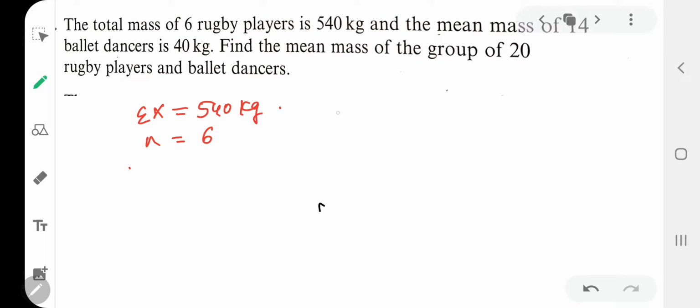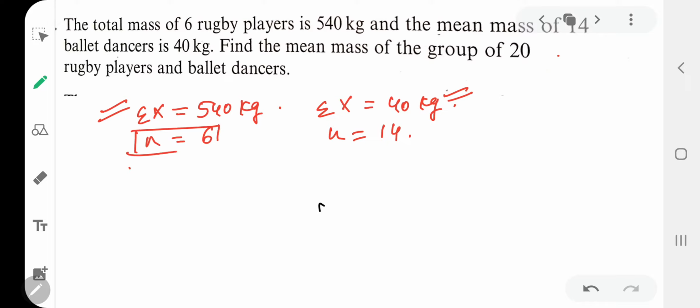And the mean mass of 14 ballet dancers is 40 kg. So mean is 40 kg for 14 dancers. Okay, so you got the summation of your rugby players, the summation of your ballet dancers, number of rugby players 6, number of ballet dancers 14.